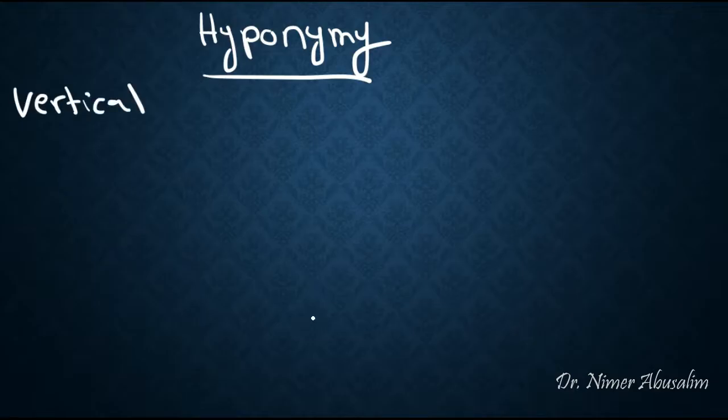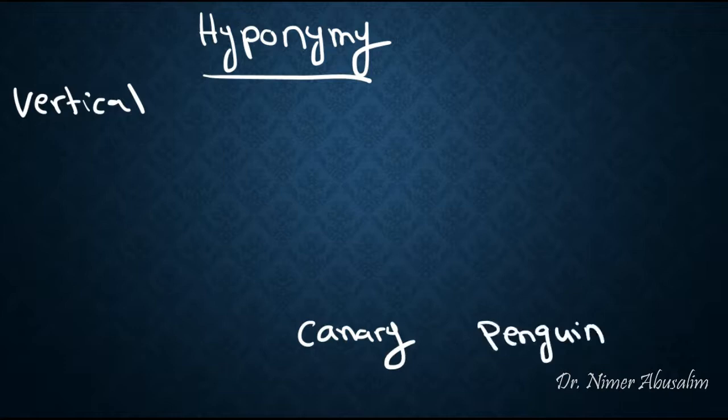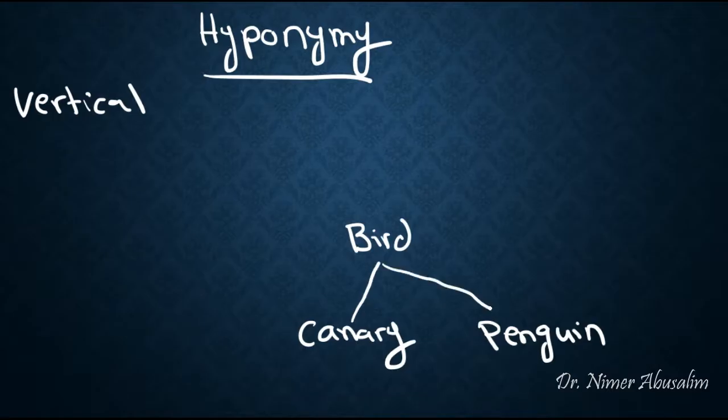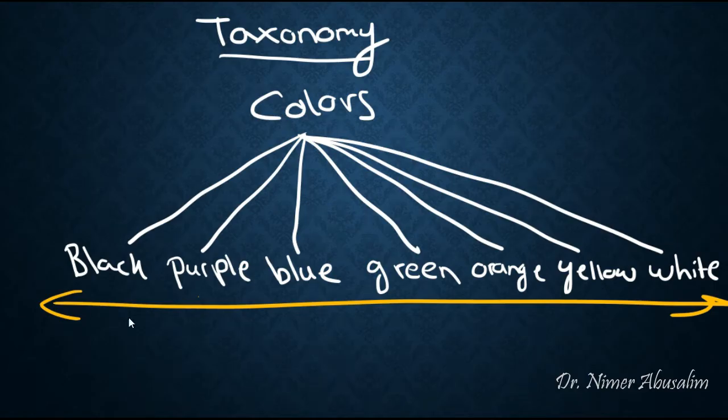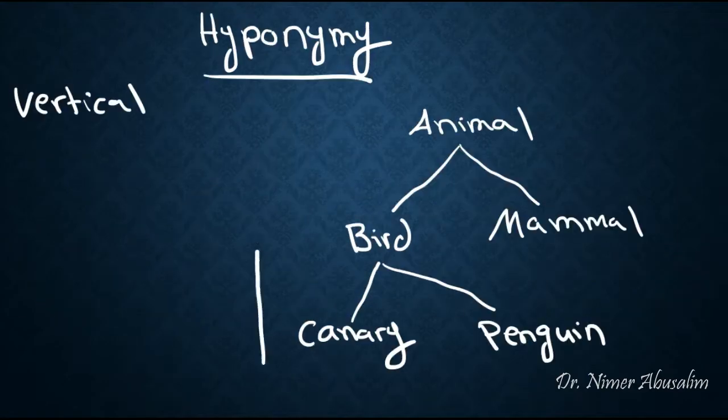For example, let's take a canary and a penguin. What do these two have in common? Well, they're both part of a category we call birds. So a canary is a bird. A penguin is also a bird. But what is a bird? A bird is an animal. Other type of animal might be a mammal. So if you notice, unlike a taxonomy, which was horizontal, our hyponymy is vertical. We say a canary is a bird. A bird is an animal.